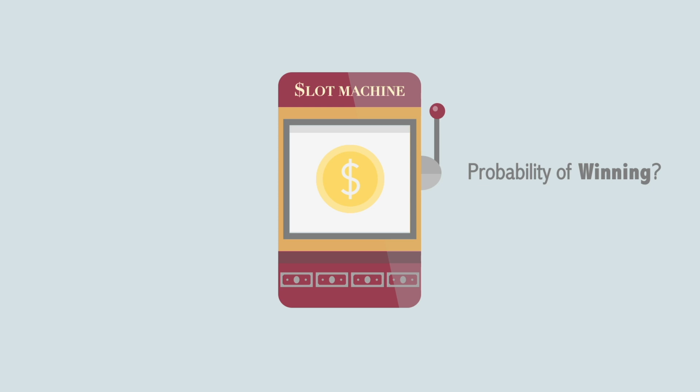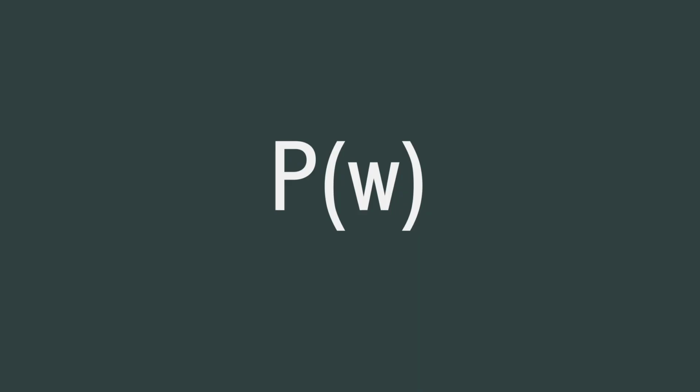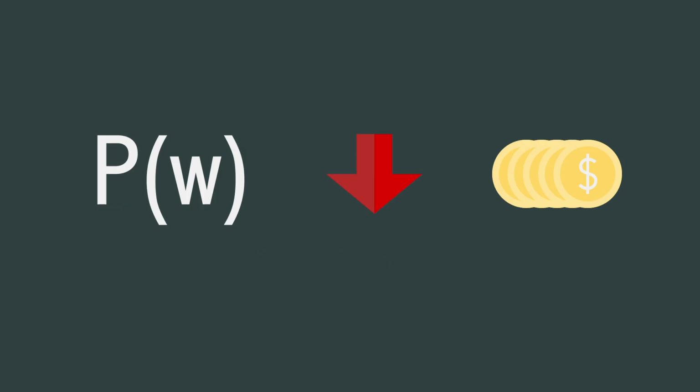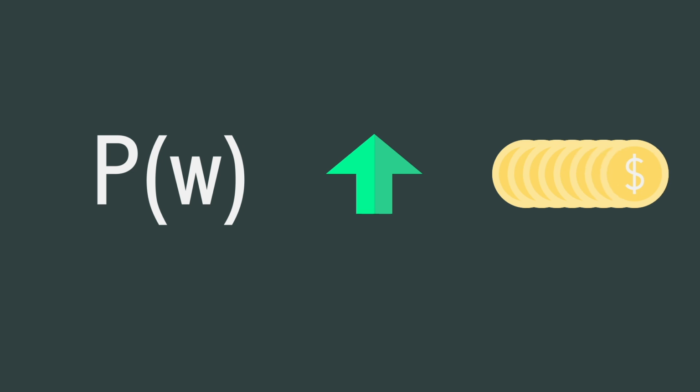In statistics, rather than writing out the sentence probability of winning, we're going to use some notation. Here we're going to use this notation where P stands for probability and W stands for winning. So this reads as the probability of winning. This probability of winning is very useful to us because a low probability means that you'll lose more money, whereas a high probability means that you'll win more money. So let's try to figure out this probability using two approaches.